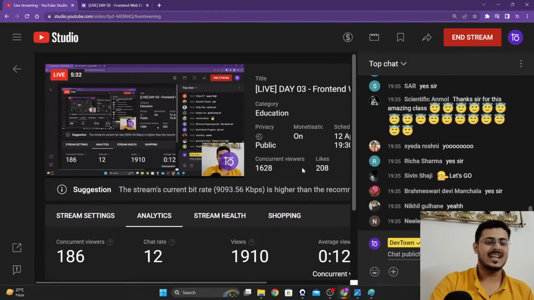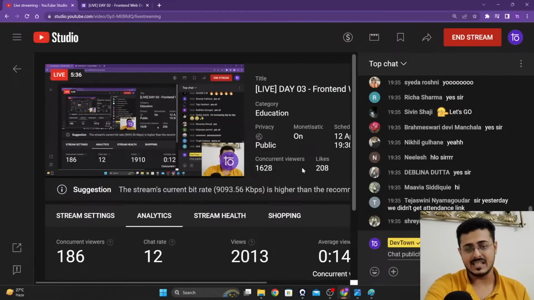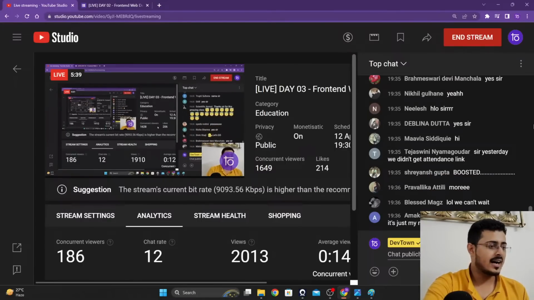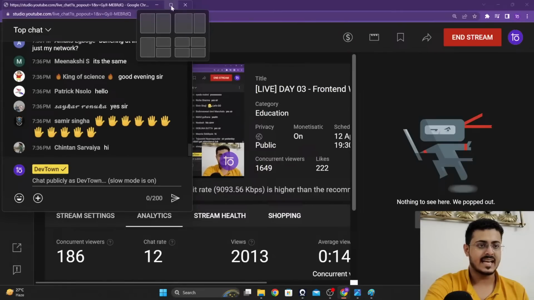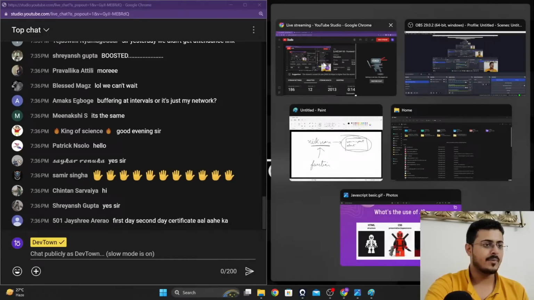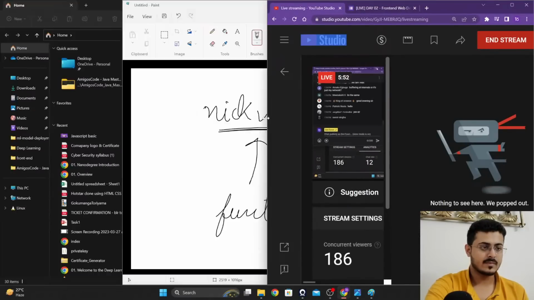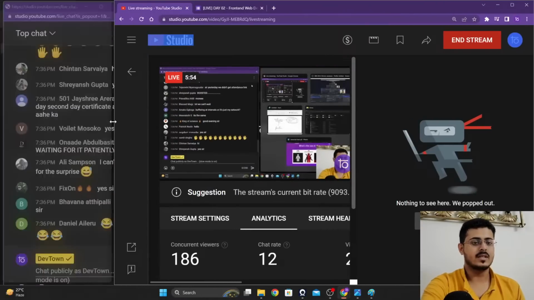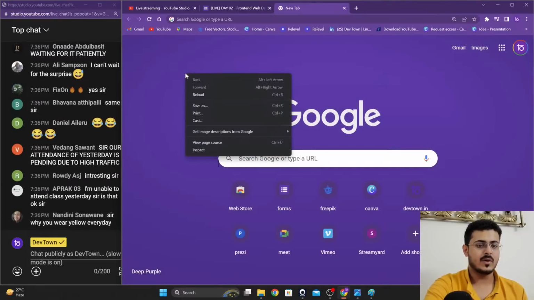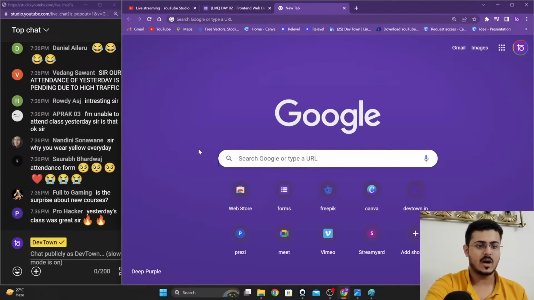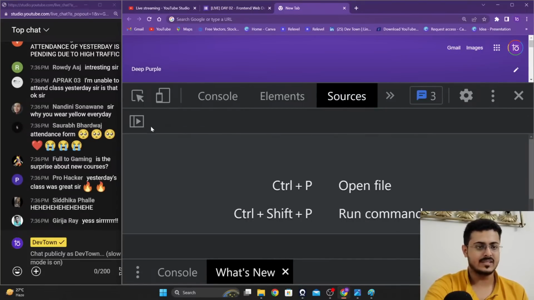Okay, great, guys. So let's get started with today's class. Let us continue from the point where we left off yesterday, that is functions. Let me put up the chat on the left hand side, and the code on the right hand side. This is the demarcation that I'll put up here. Let me open up a page, right click, and choose the inspect option, then sources. That is where we were yesterday.